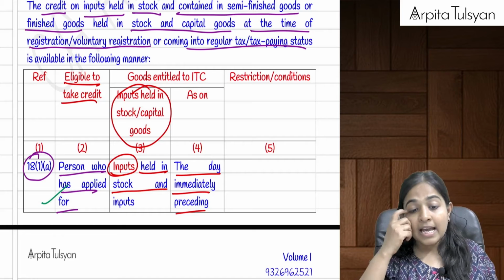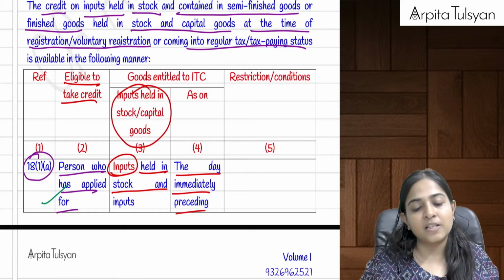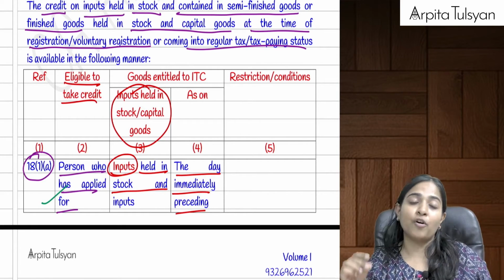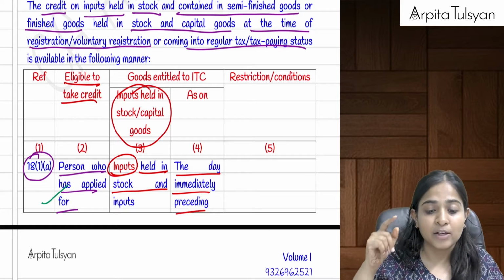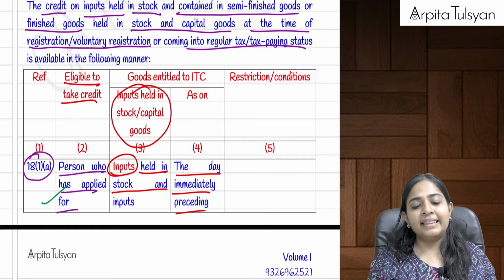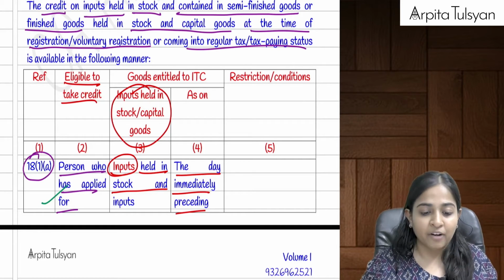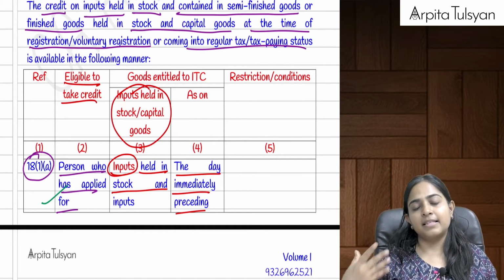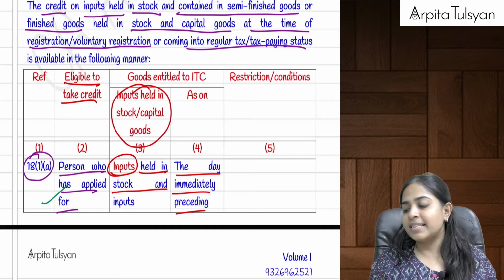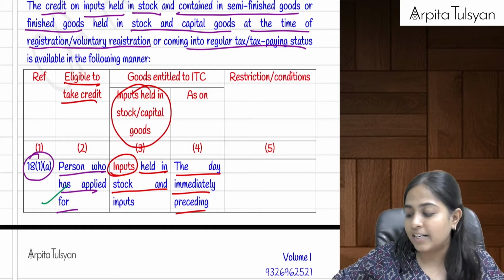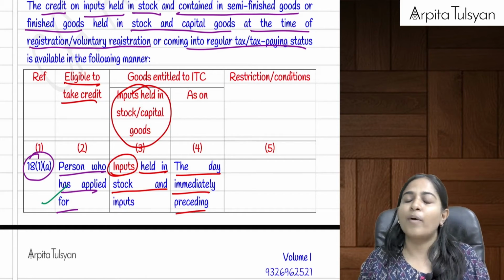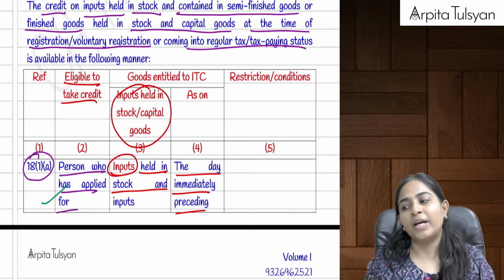Very clear with this? Yes. And the person who wishes to take this particular credit will have to make a declaration in form number GST ITC 01 on the website. This period can be extended also by the respective authority. Once this is approved by the authorities, then you can take the credit and it will be credited to your electronic credit ledger. But provided if the amount of this claim is more than rupees 2 lakh, then you have to get it certified.